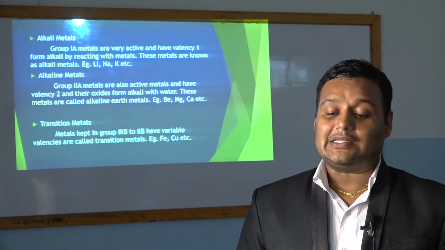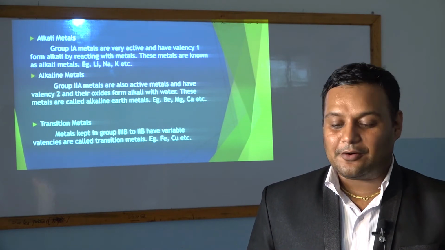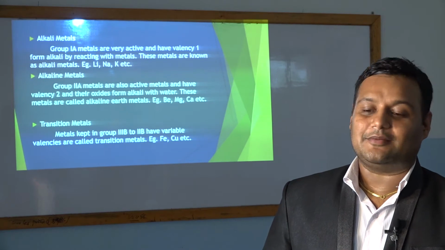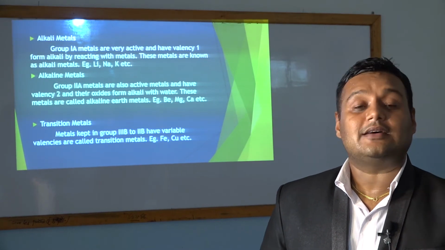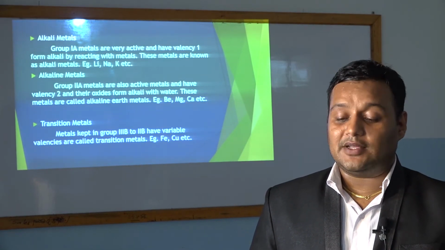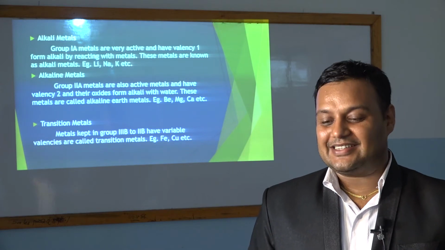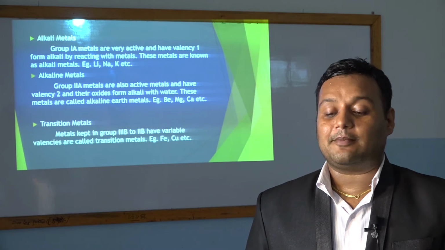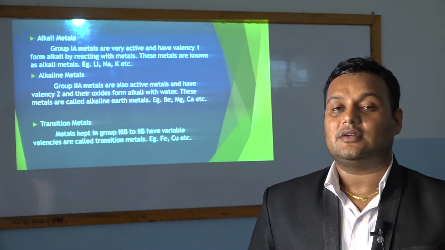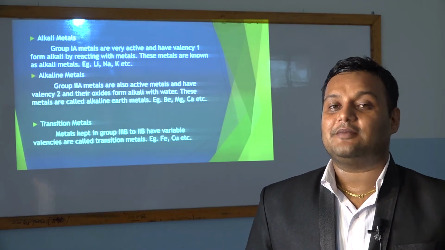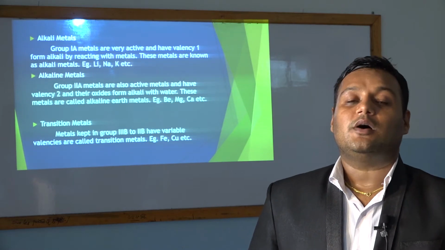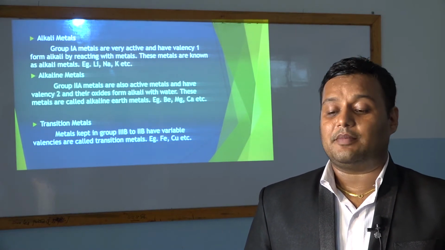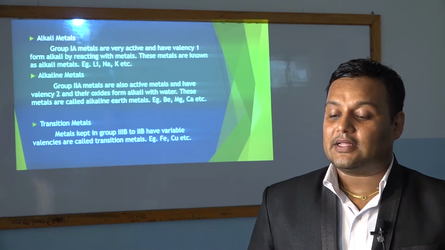Number one is alkali metals. Now what are alkali metals? Let's read the definition first. We will read this definition together. You have to read this very carefully. Group 1A metals are very active and have valency 1.